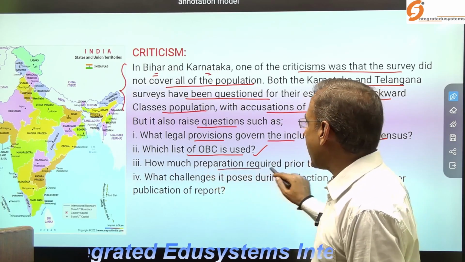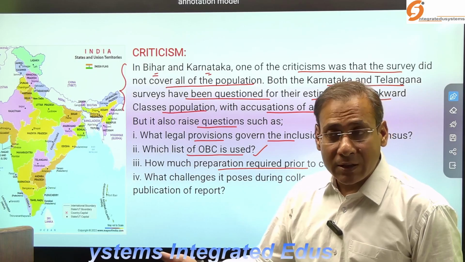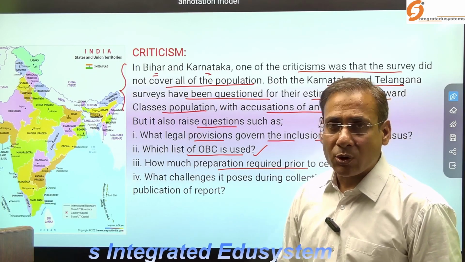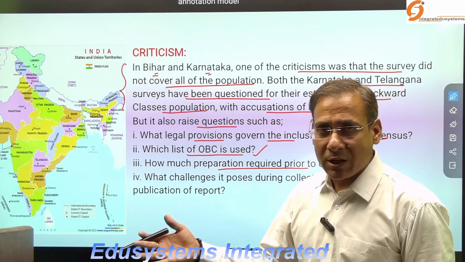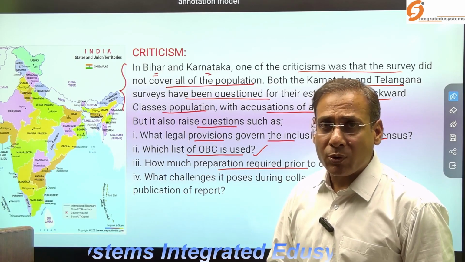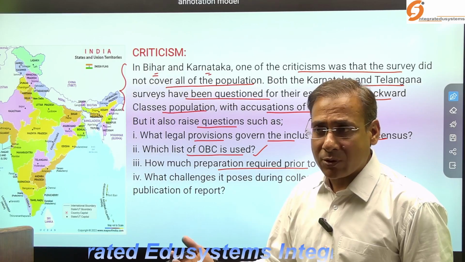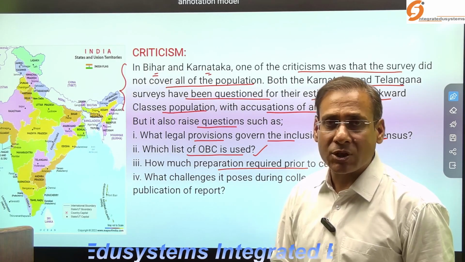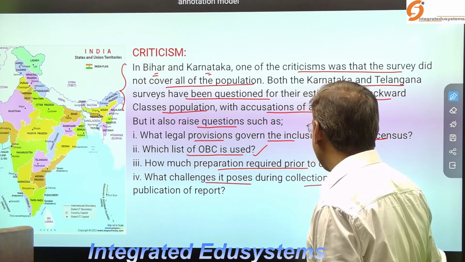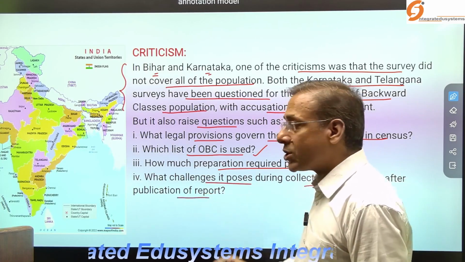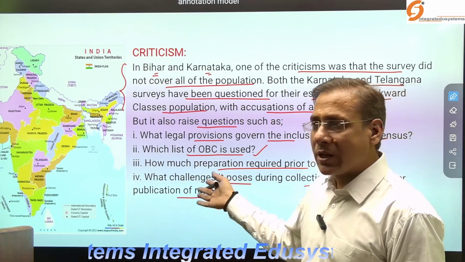Now, how much preparation is required prior to the census? Because the census is going to be conducted in digital mode first of all, so we have to prepare for that also. We have to prepare a questionnaire as well as software. As you know, in India there is still a digital divide. There are various people who do not understand digital things. What challenges does this pose during collection of data and after publication of the report, because some moral and ethical questions are associated with this.